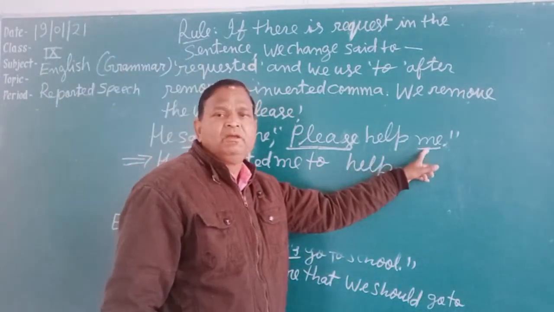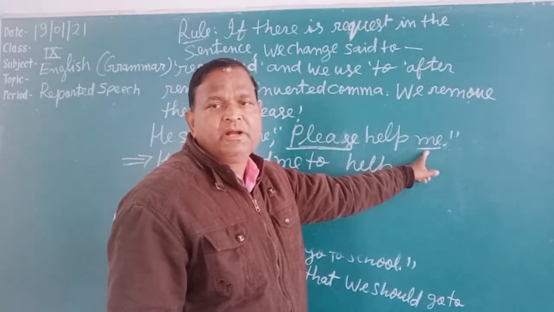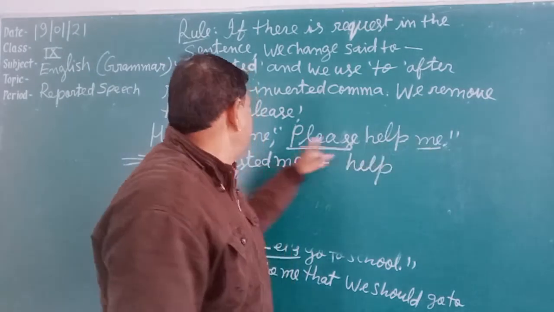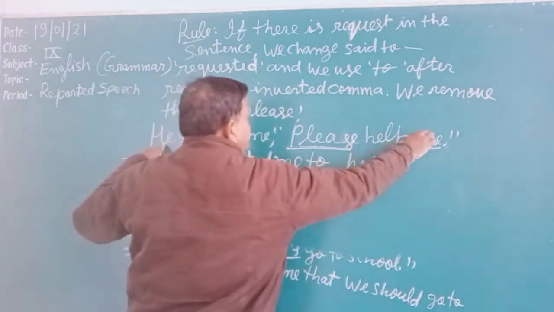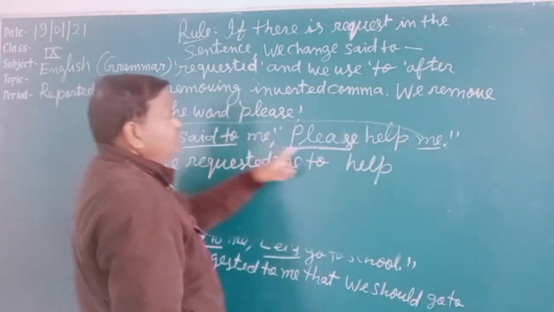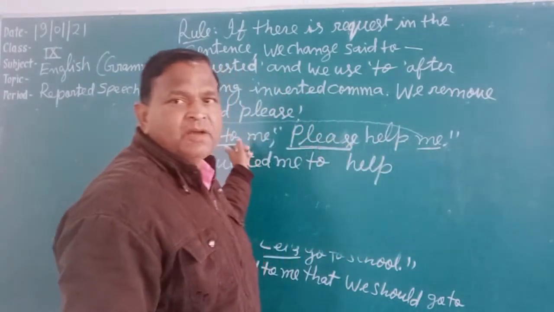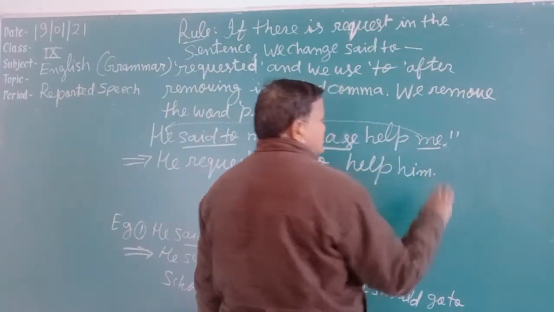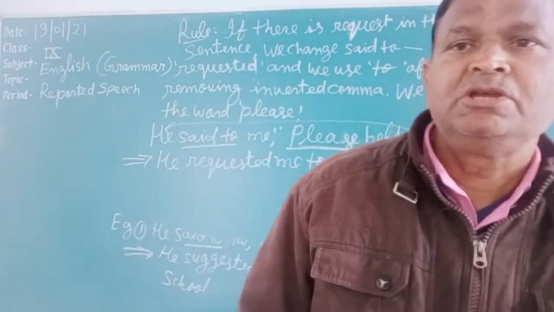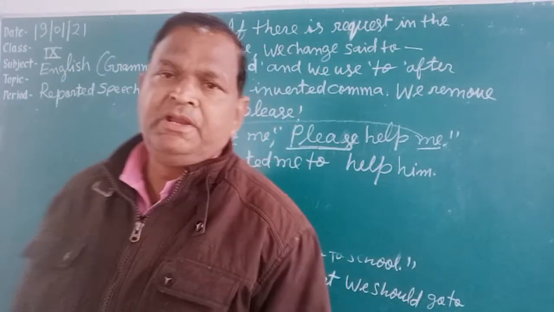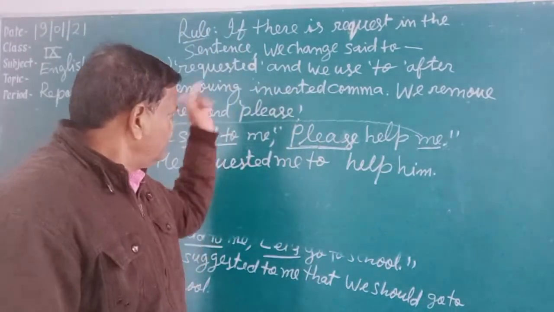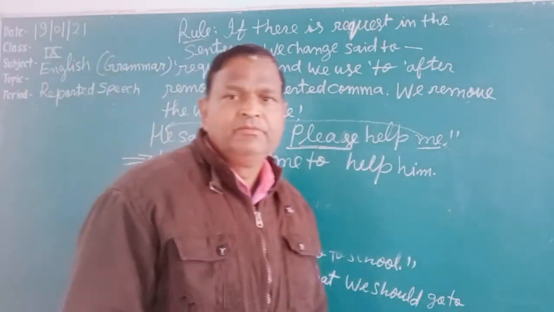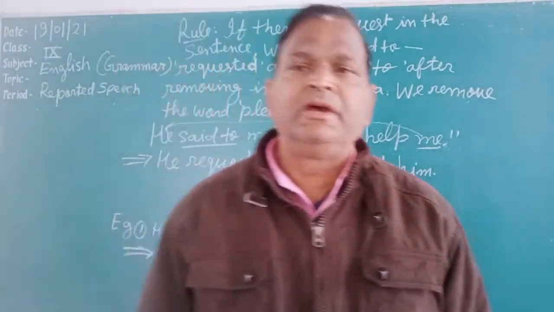This pronoun "me" is a first person pronoun. According to the rule 1, 2, 3 upon S, O, P, the first person pronoun is changed according to the subject. The subject is he. "Me" will be changed according to "he". See the case, "me" is in the objective case. The objective case of "he" will be "him". To help him. This is the answer. He said to me, "Please help me." The answer will be: He requested me to help him.